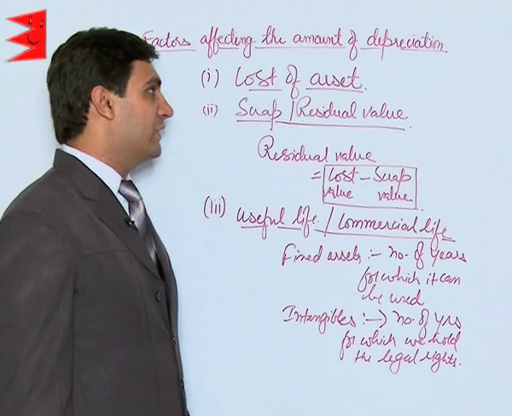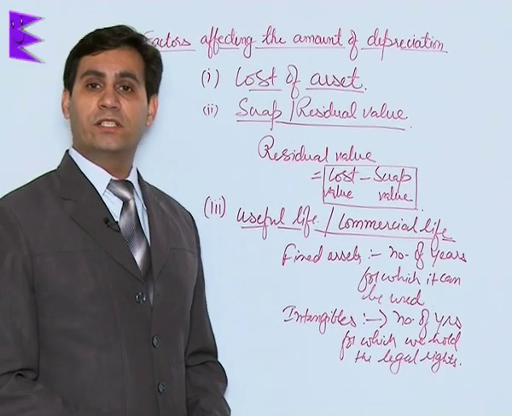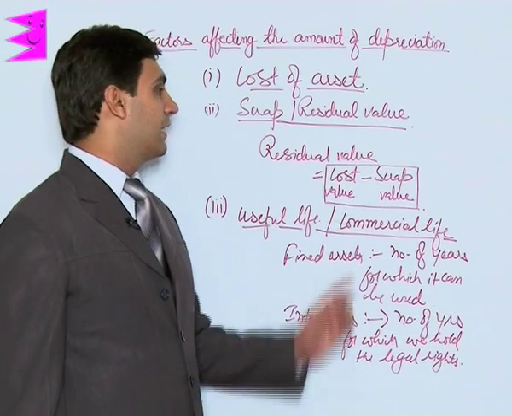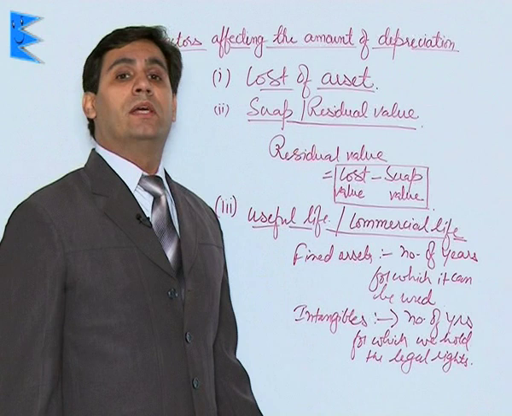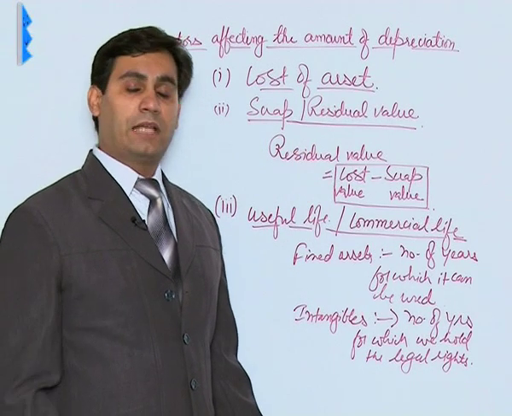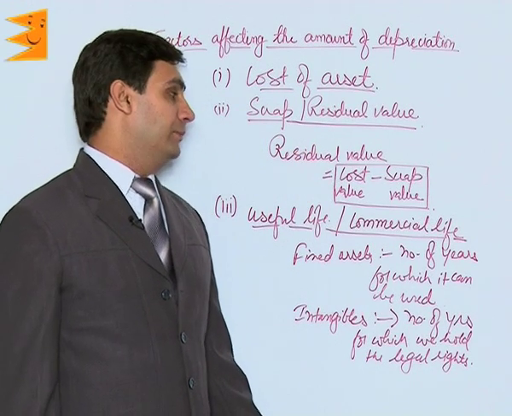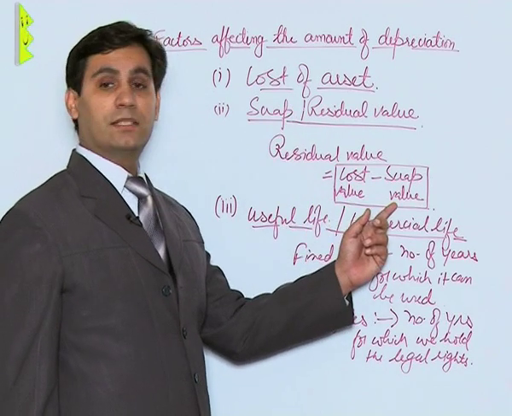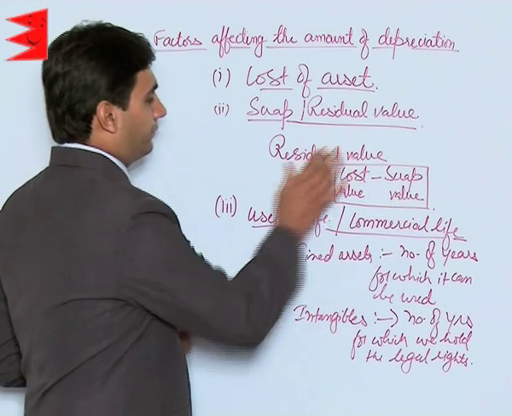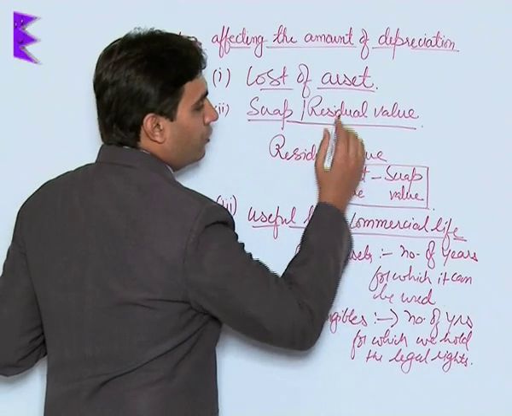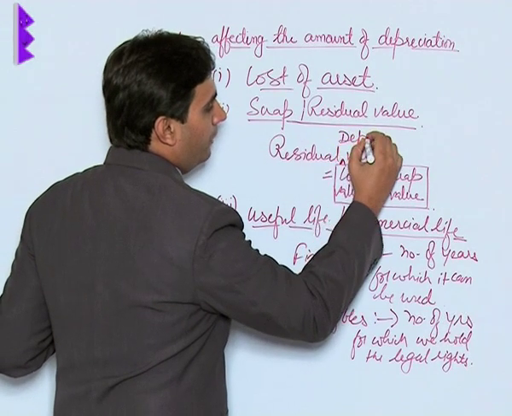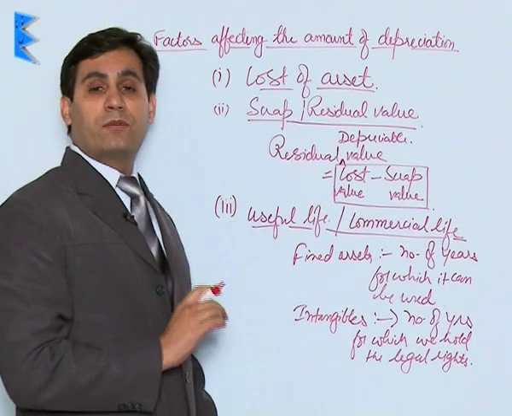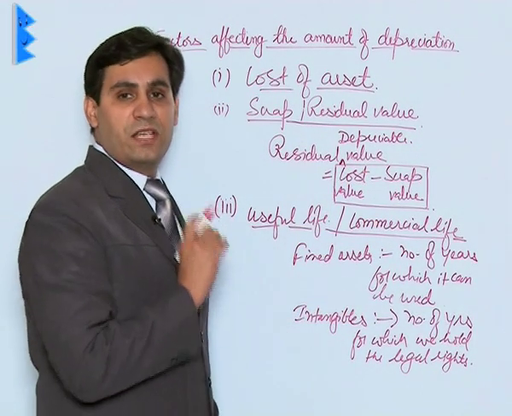So now students, what are the various factors? First one being the cost of the asset. Cost includes purchase price plus any expense that is incurred at the time of purchase. The second point is the scrap value or the residual value. It represents the amount that is recovered at the time of sale as scrap. And the difference of these two is called residual depreciable value, that is cost value minus scrap value. That is the amount that would be actually taken as depreciation.